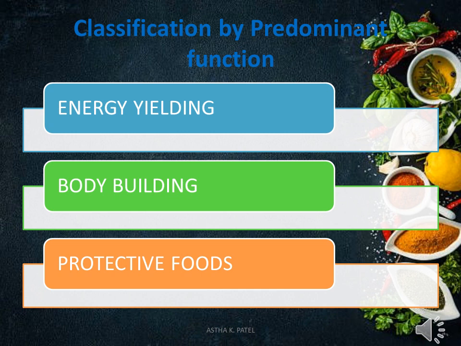Body building food, which means protein rich foods, provides body building structure, functioning for muscle and body mass. And the last category is protective foods. Vitamins and minerals are protective foods, which are very necessary for our body to protect it against various infections.